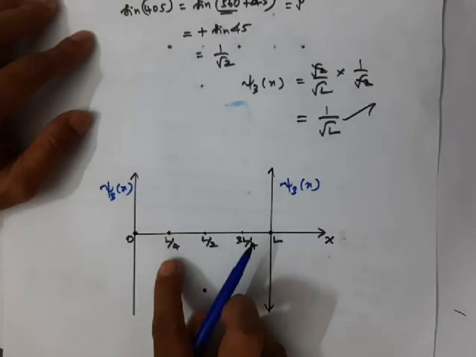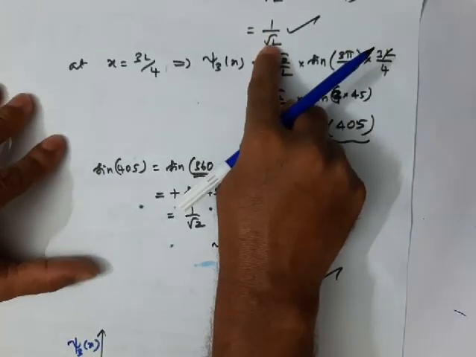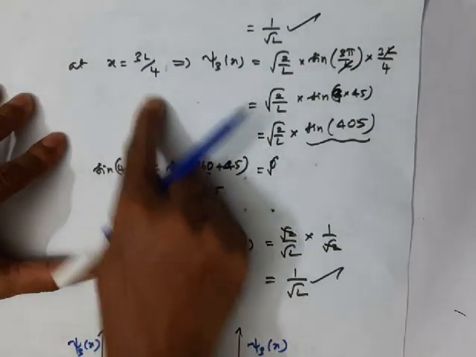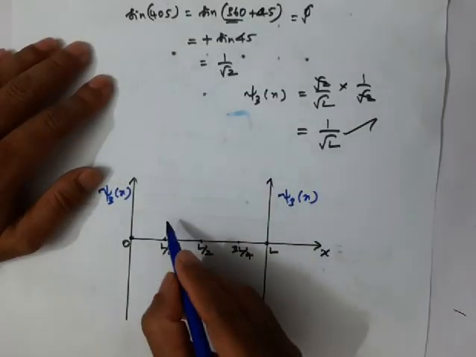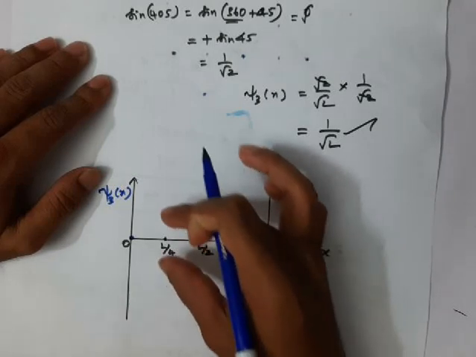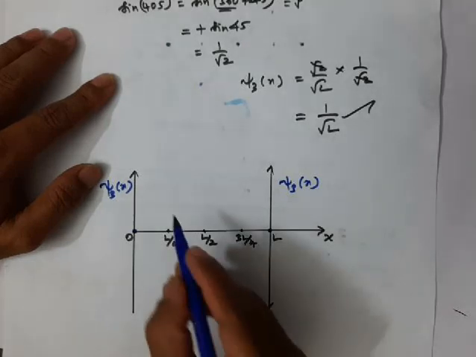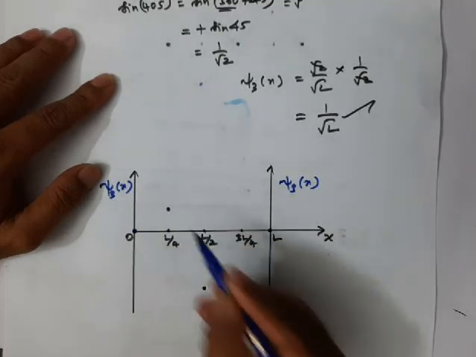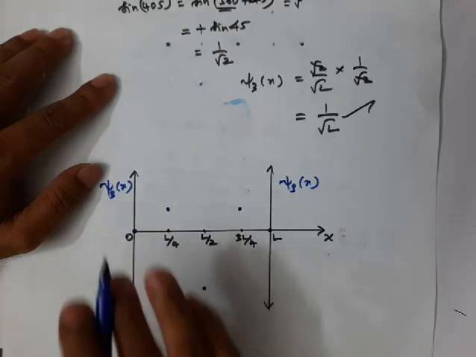At x equal to l by 4, the value is positive 1 by root l, and at x equal to 3l by 4, the value is also positive 1 by root l. This length is square root of 2 by l, whereas this length is 1 by root l, which is somewhat small compared to this. They are positive values.